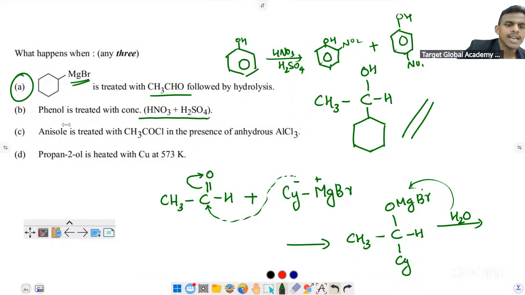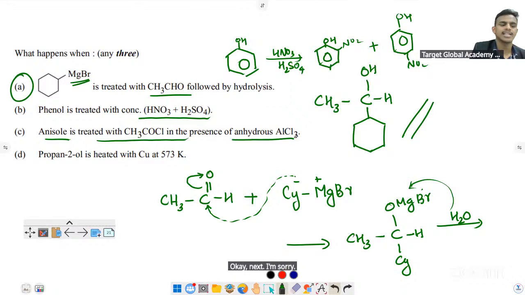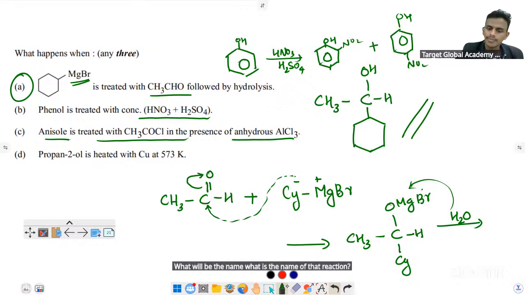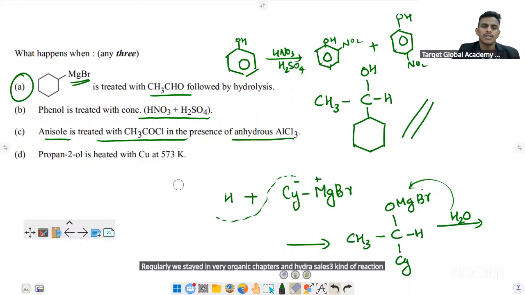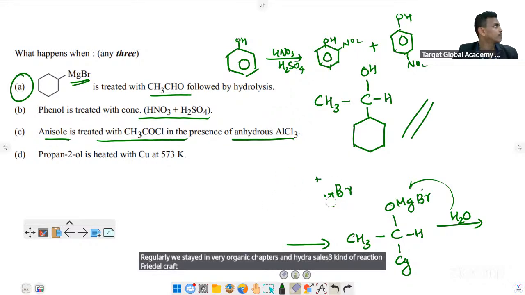Okay. Next, anisole in presence of anhydrous AlCl3 and CH3COCl. What is the name of that reaction? Anyone? Regularly we study this in every organic chapter, the anhydrous AlCl3 kind of reaction. Friedel-Crafts acylation.